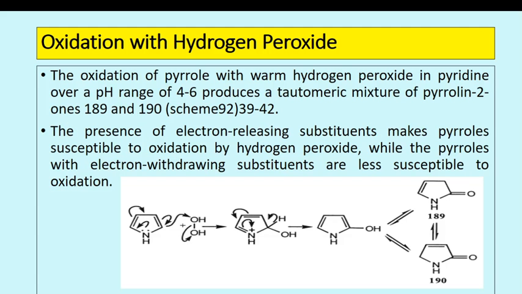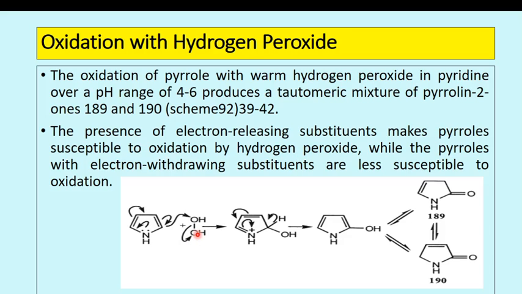Then oxidation with hydrogen peroxide. The oxidation of pyrrole with warm hydrogen peroxide in pyridine, for a pH range of 4 to 6, produces a tautomeric mixture of pyrrolinones. The presence of electron releasing substituents makes pyrrole susceptible to oxidation by hydrogen peroxide, while pyrroles with electron withdrawing substituents are less susceptible to oxidation. So this is the oxidation reaction of pyrrole in presence of hydrogen peroxide, H2O2.